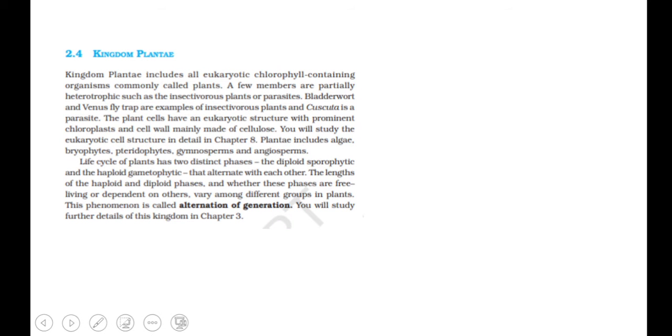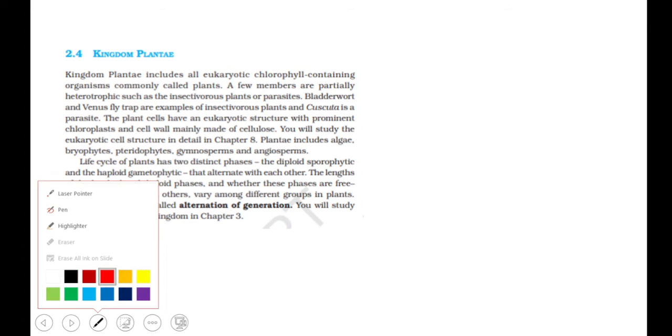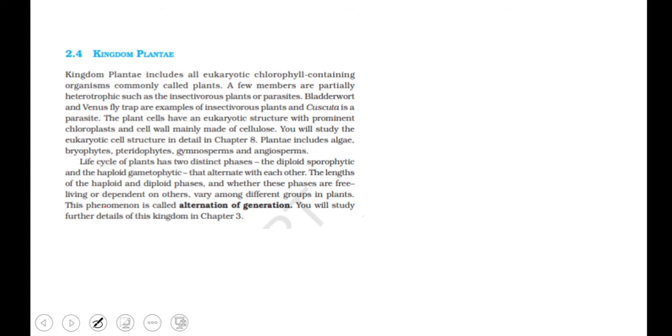So now we are going to learn about Kingdom Plantae. Kingdom Plantae includes all the eukaryotic chlorophyll containing organisms commonly called plants. This is basic knowledge, right? No need to explain anything. And a few members are partially heterotrophic, such as the insectivorous plants or parasites. The bladderwort and Venus flytrap are examples of insectivorous plants.